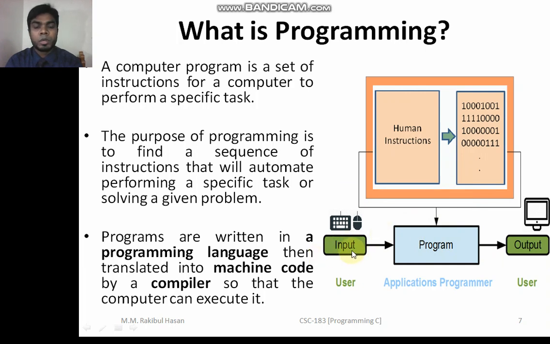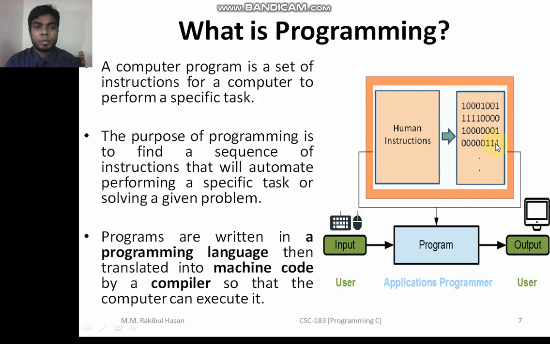So as a user, what you have to do is give input. When I'm giving input, basically by using my keyboard or my mouse, I'm giving the source code to my computer. Okay, right? Source code means your C code or any programming code you are giving as input. You are making a program and giving that source code to your computer, and the computer will translate that human understandable language to machine language.